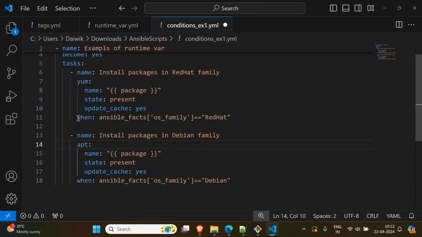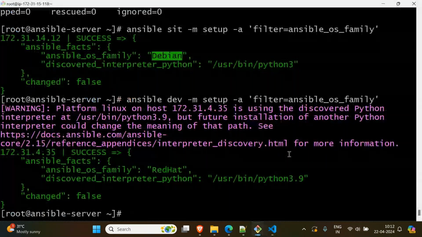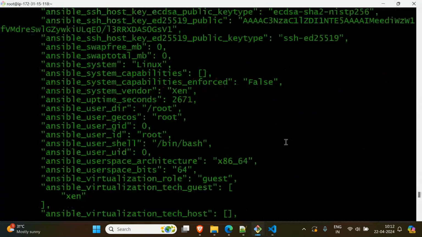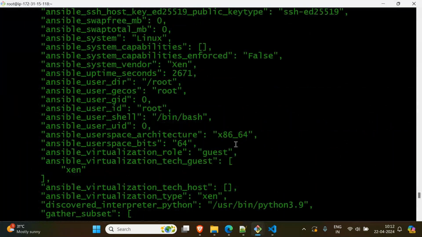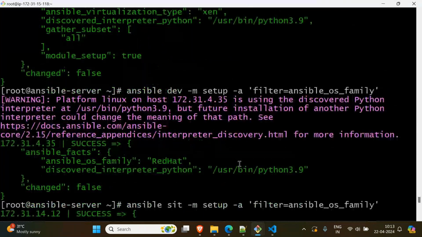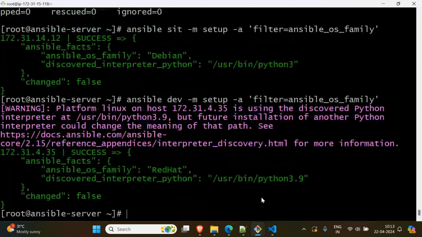These are the conditions. One more thing, we can use other conditions as well, because here we have many things, it's a big list actually. Let me check.